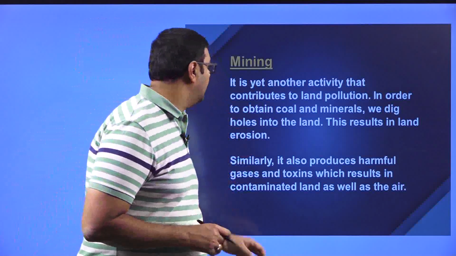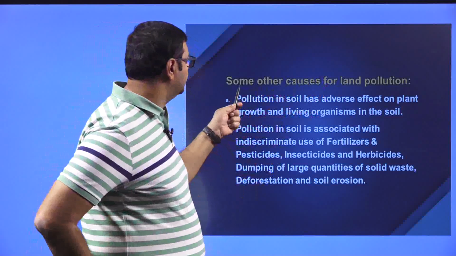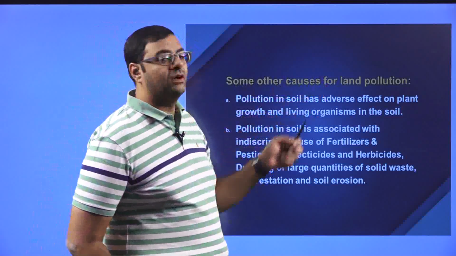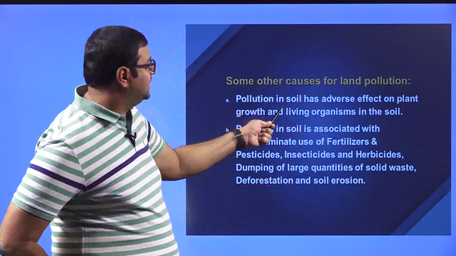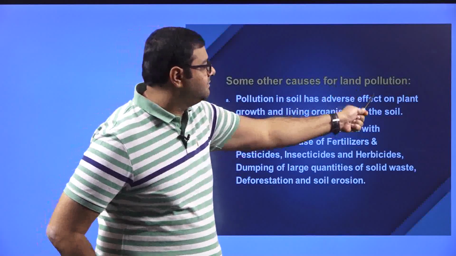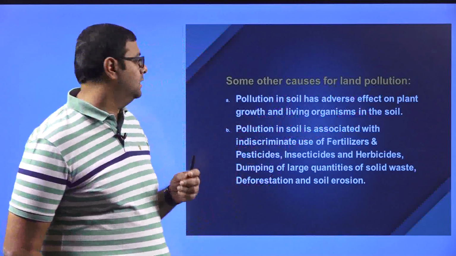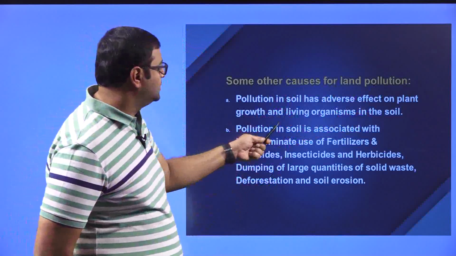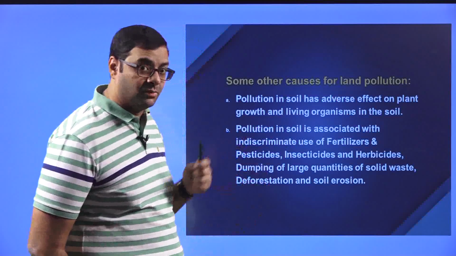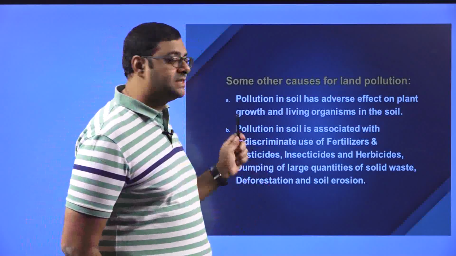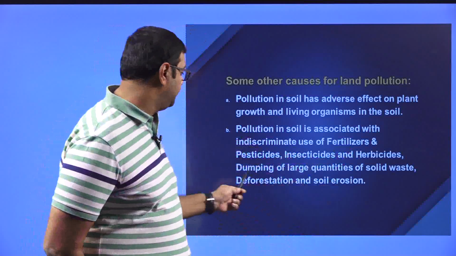Okay, moving on. Some other causes for land pollution. Now, what are those other causes? Pollution in soil has adverse effects on plant growth and living organisms in the soil. Okay, right. Pollution in soil is associated with indiscriminate use of fertilizers. That is the one thing. Then pesticides. Okay. Then insecticides and herbicides.